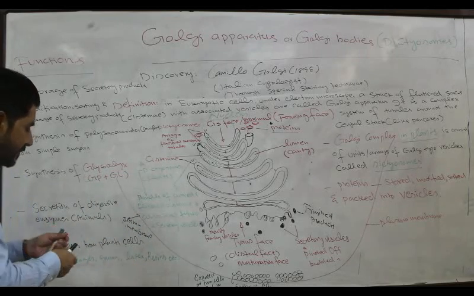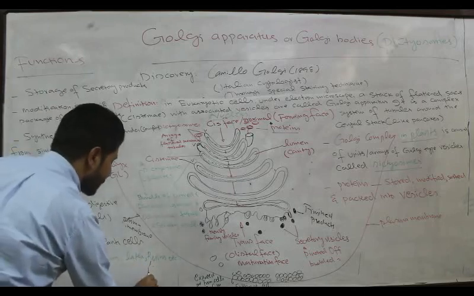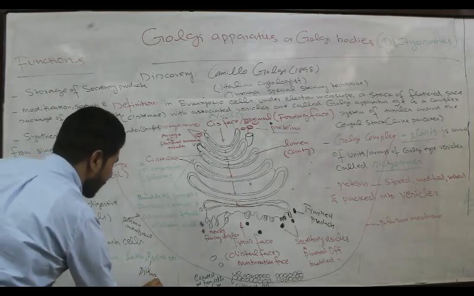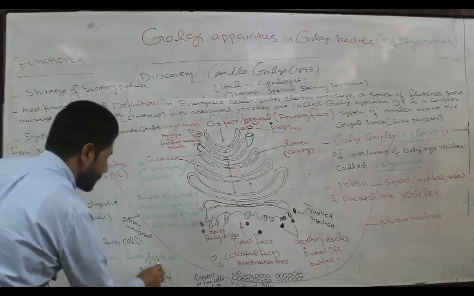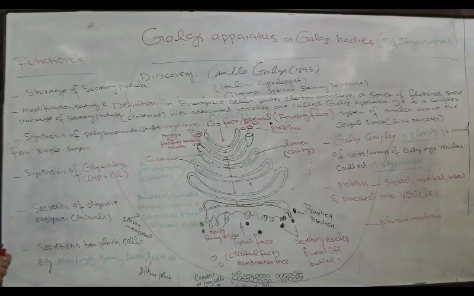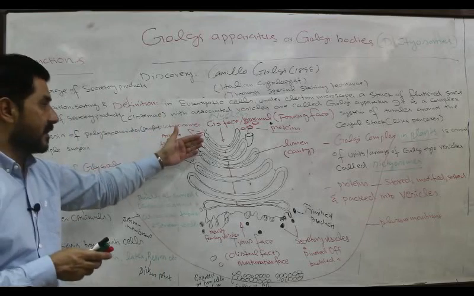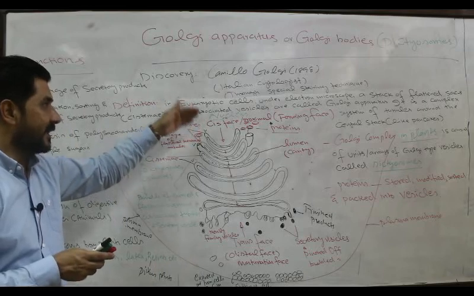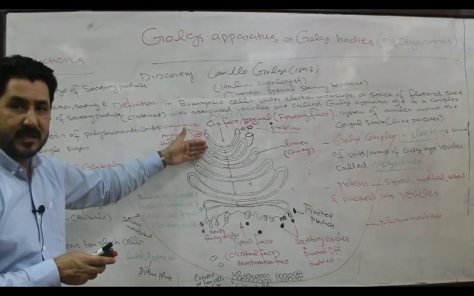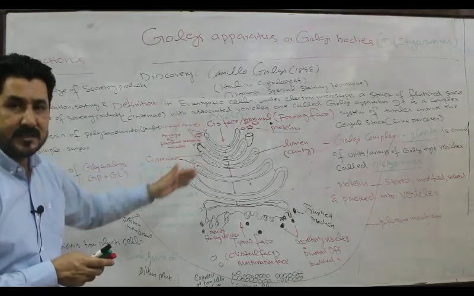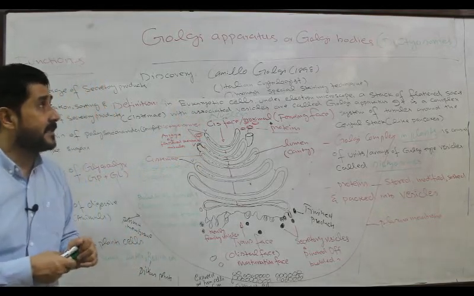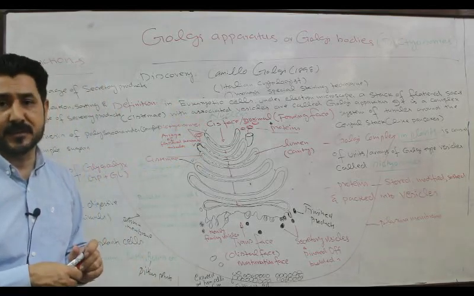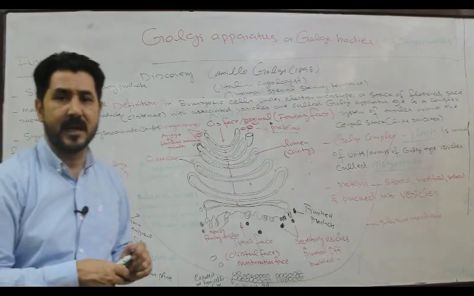Also resins, which are produced in pinus trees, gymnosperms, are secretions from the plant cells, and dictyosomes are involved in all these secretions. So this is all about the Golgi apparatus, Golgi bodies or dictyosomes in the case of plants.